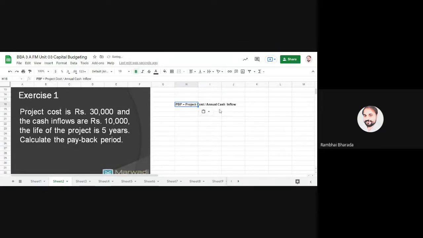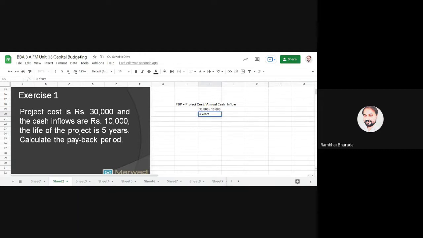Okay, you need to write this formula to find out the payback period. Payback period is equal to project cost upon annual cash inflow. Project cost is 30,000, so you write 30,000 divided by annual cash inflow. See the second line, the cash inflow is rupees 10,000 for this project. So 30,000 upon 10,000, you will get 3.